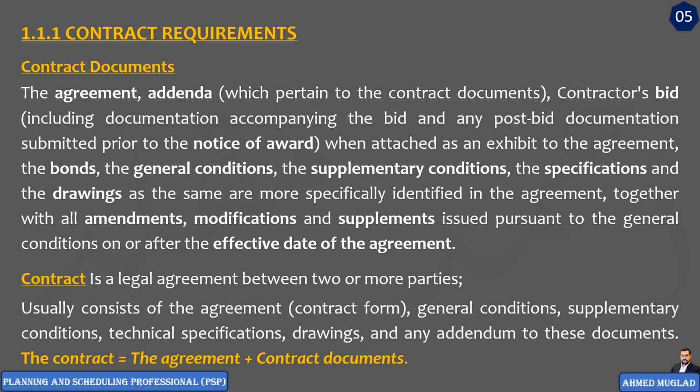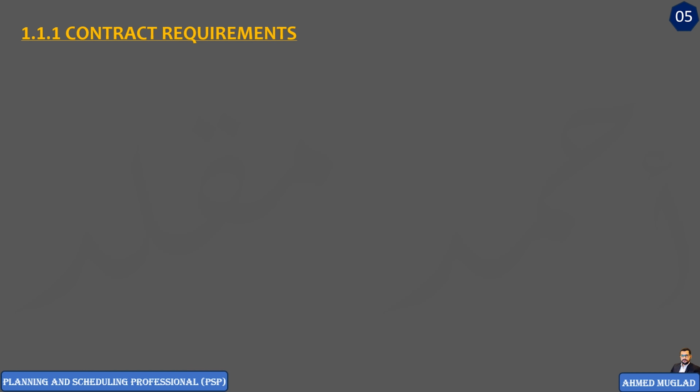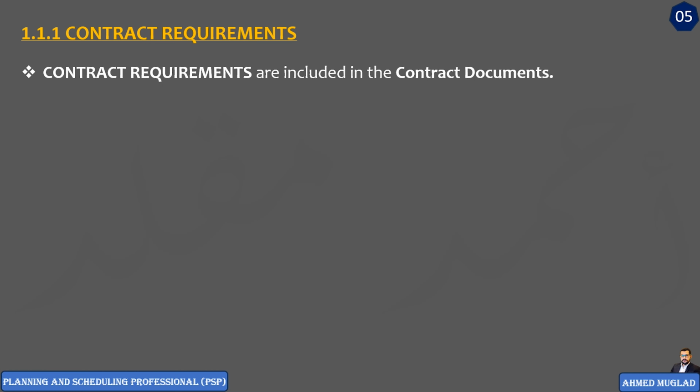All right, after we understood the contract documents, now let's go back to our subject today. The first input to the planning development process is contract requirements. So, in the planning development process, we need to know the contract requirements, and to do that, we need to check the contract documents, because contract requirements are included in the contract documents. So this is the first point here.